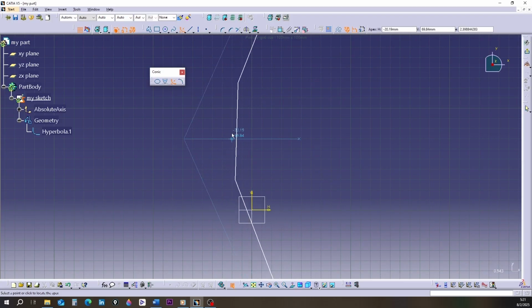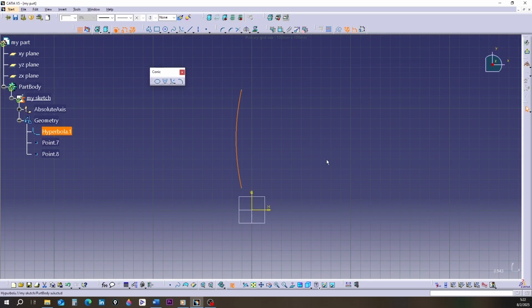This means the third point will be placed on the line connecting them. After the third click, move your mouse. Make 2 clicks on the displayed curve. The hyperbola will take shape. In the design tree, you'll see a hyperbola name and 2 points.